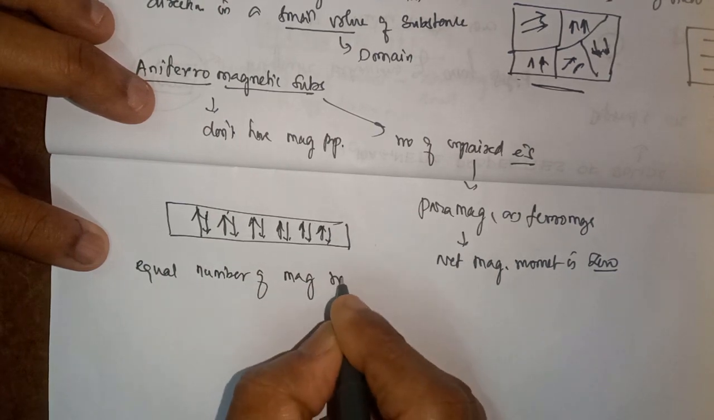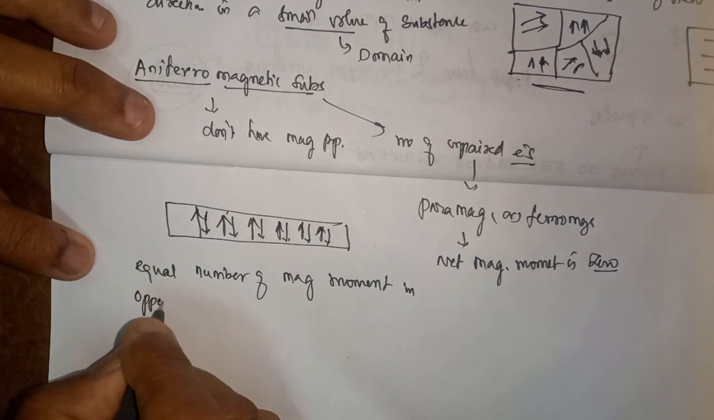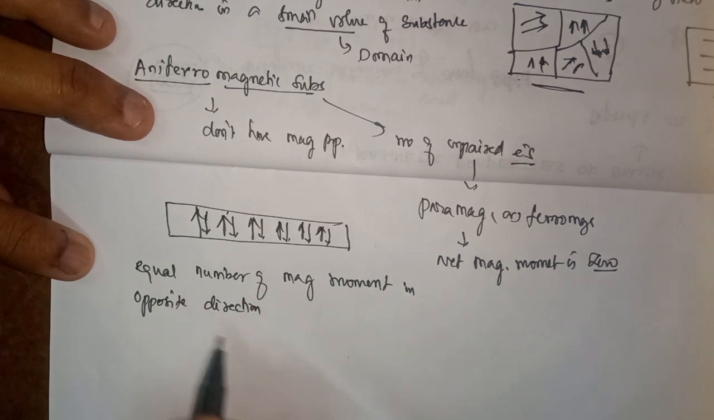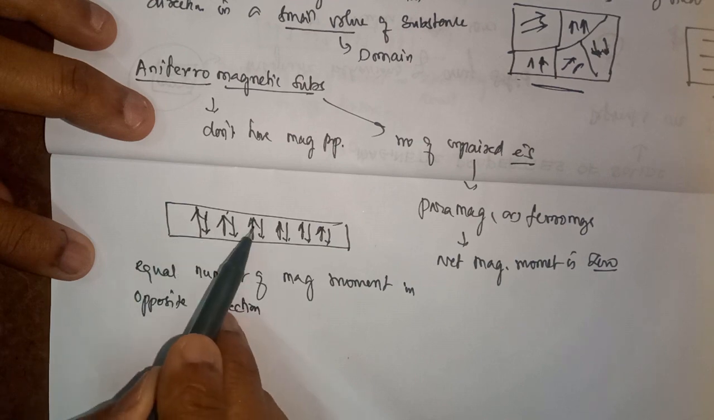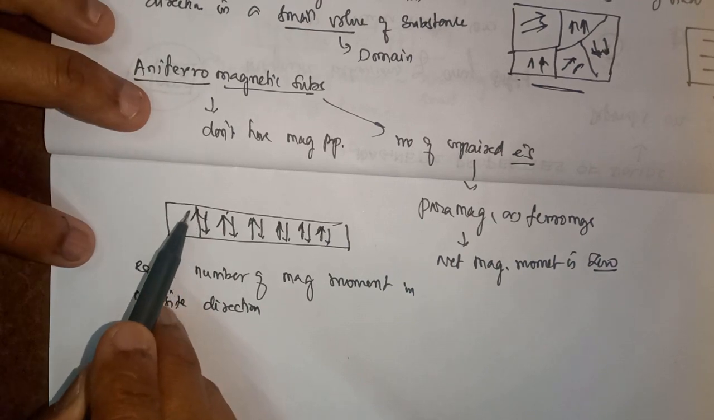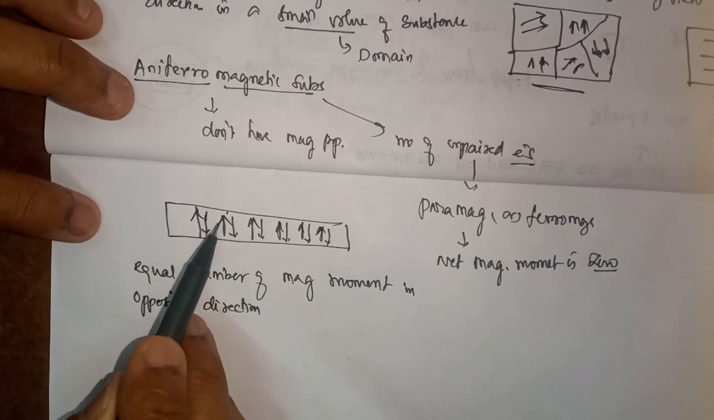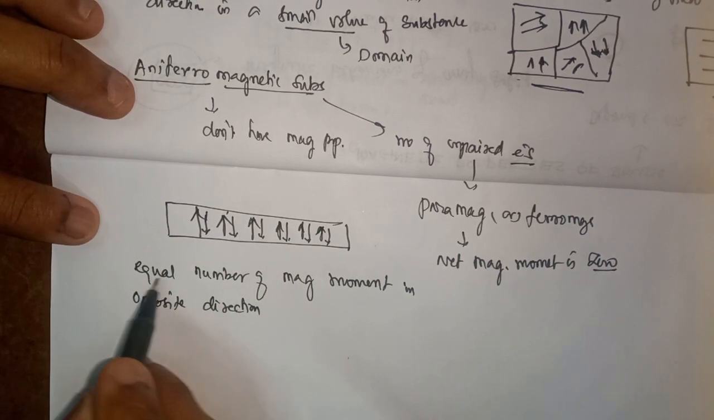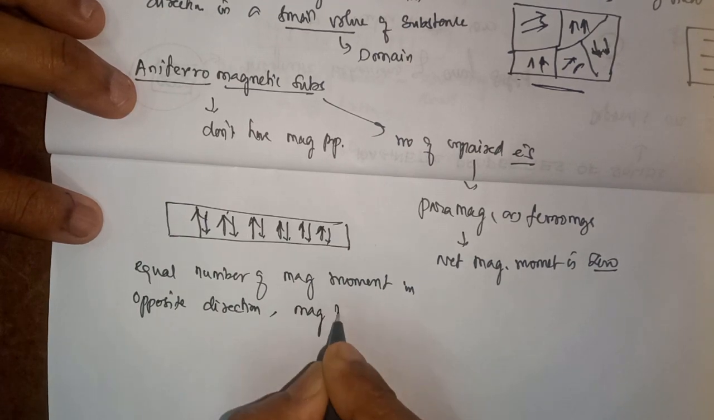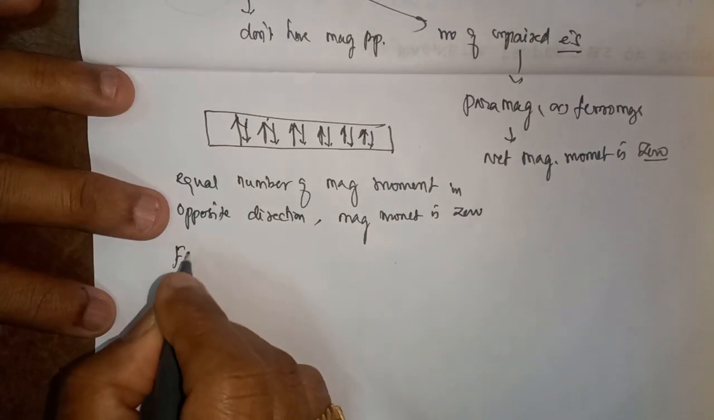magnetic moments in opposite directions. You see this direction 1, 2, 3, 4, 5, 6, and in the other direction also 6. So the net magnetic moment of this atom is cancelled by this. Here this one is cancelled by this. So there are equal numbers of magnetic moments in opposite directions. So what happens? The magnetic moment is 0.